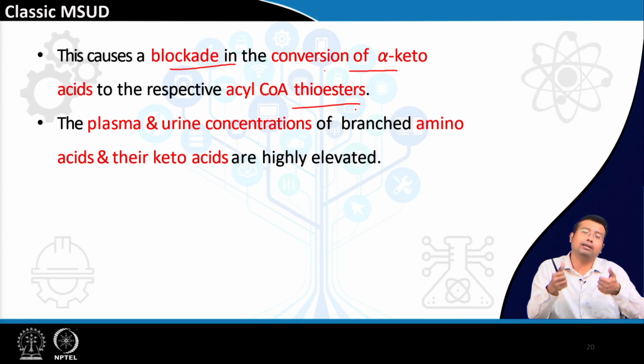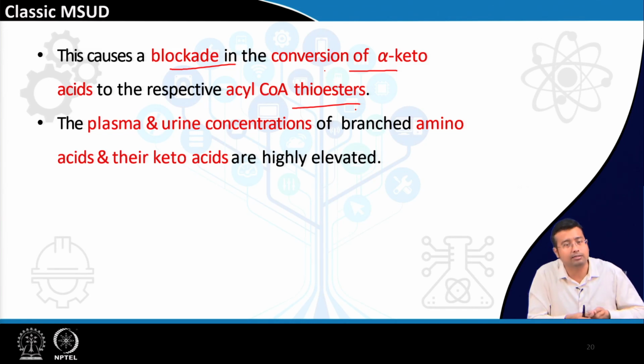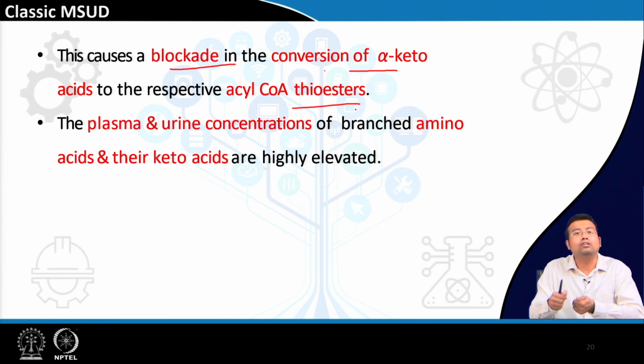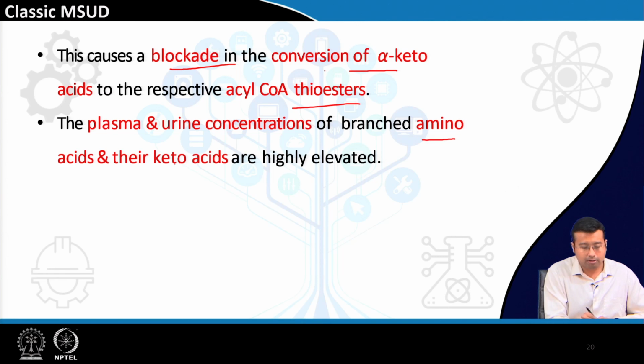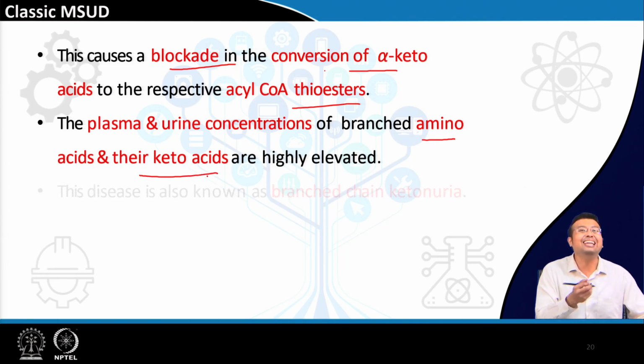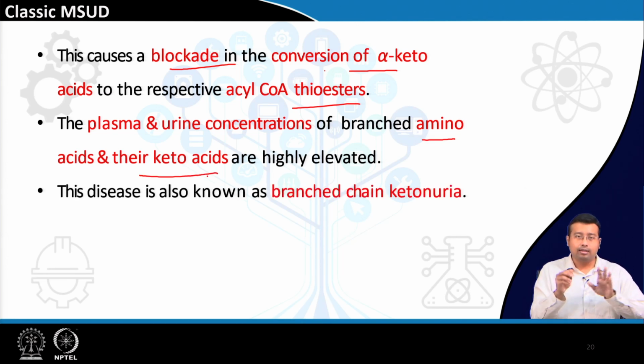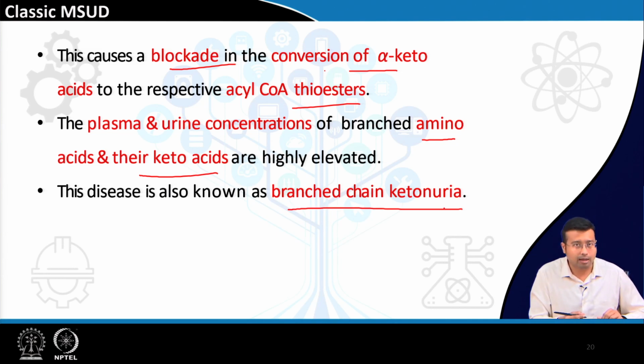The first step was amino acids being transaminated to keto acids, and the next step, these keto acids were being converted to their esters. If that does not happen, the substrates of both previous steps will be high. That is why plasma and urine concentrations of branch chain amino acids and their keto acids are highly elevated. And since these keto acids are excreted in urine, it is also known as branch chain ketonuria.